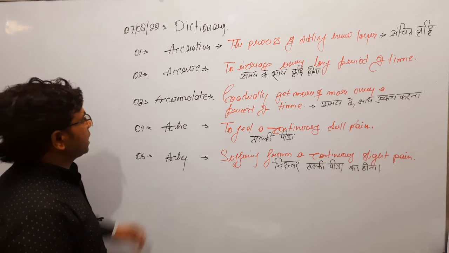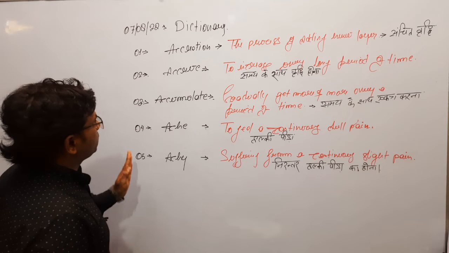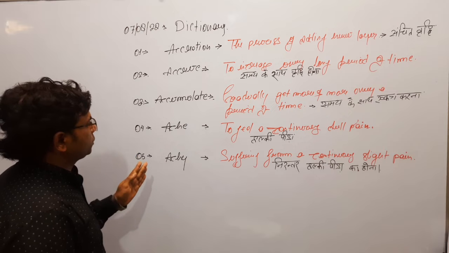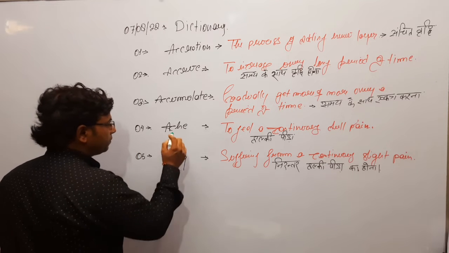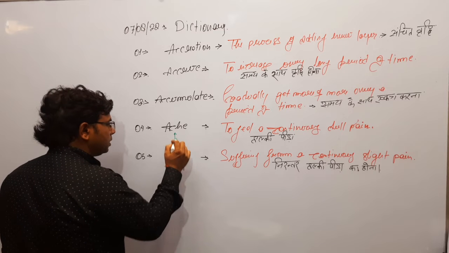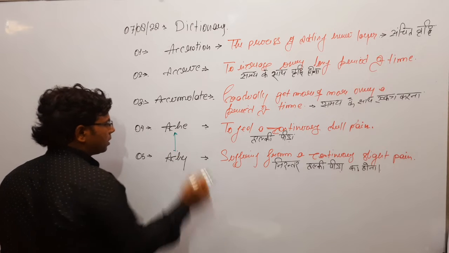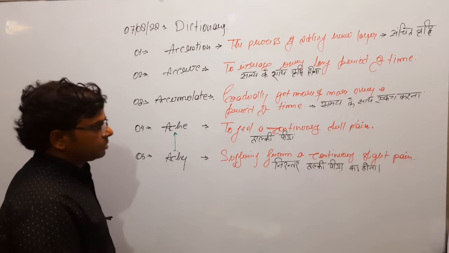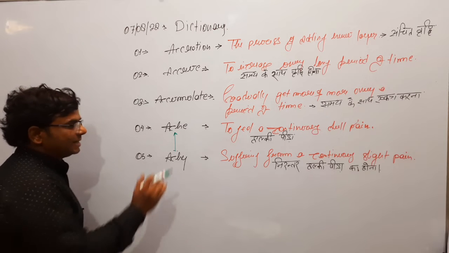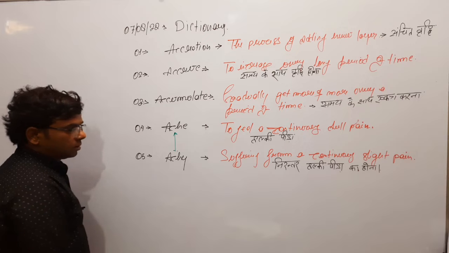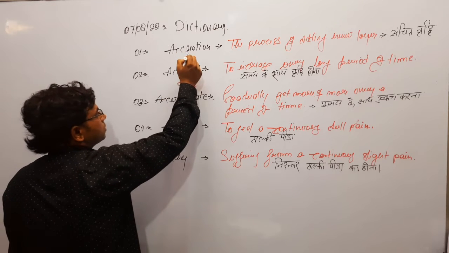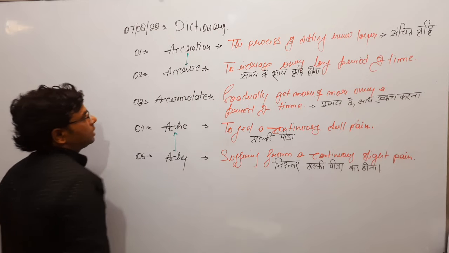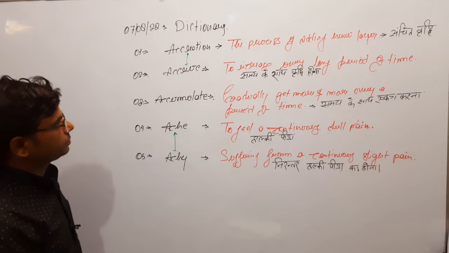So, the five words I have selected for you are accretion, accrue, accumulate, ache, and ailing. These words are used simultaneously or alternatively in general terms. These two words are also used alternatively in general terms.